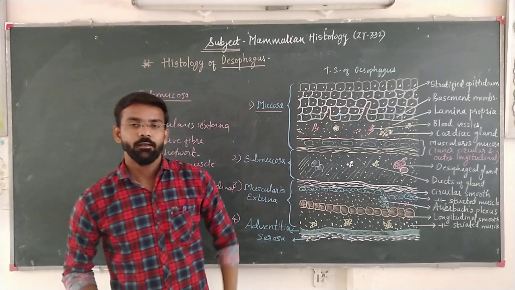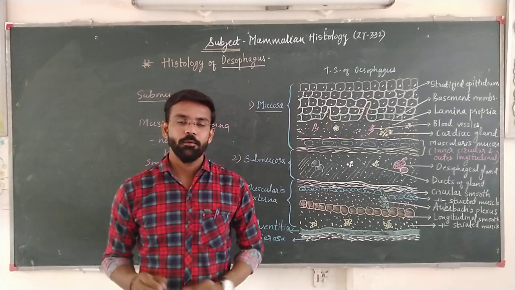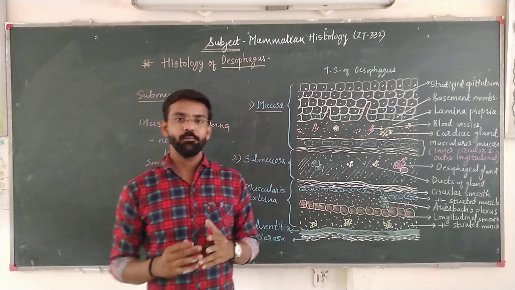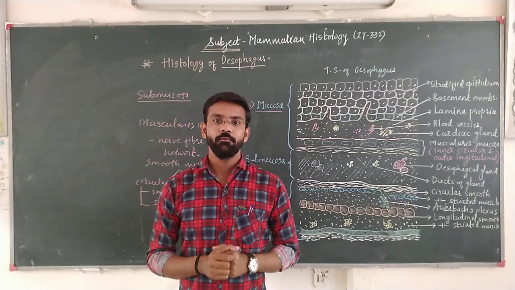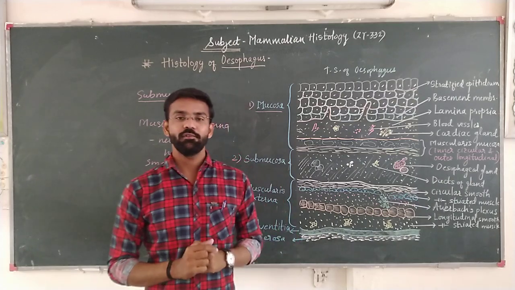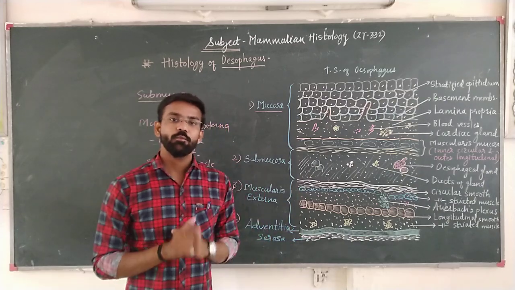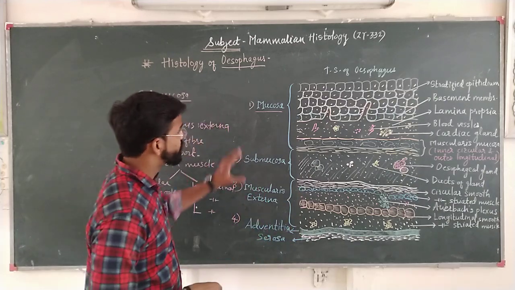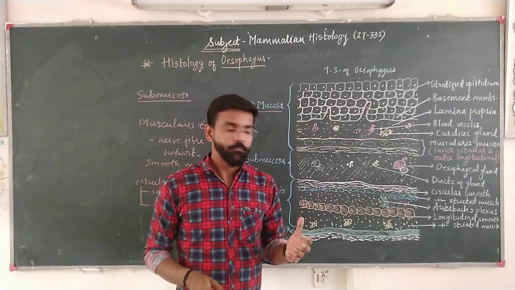Let us know what is the difference between adventitia, serosa and peritoneum. Peritoneum is simply the outermost covering made up of smooth connective tissue fiber which provides protection to any visceral organ. That is peritoneum, a bag-like structure in which these organs are protected. Now, in case of alimentary canal, this peritoneum is somewhat modified.